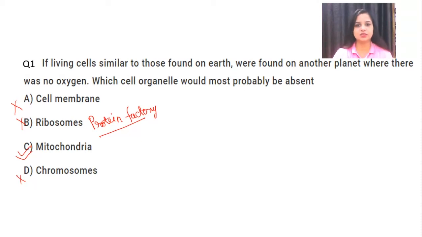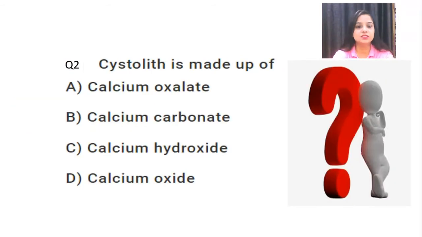Okay, so I think this question is clear to you. Let's move towards the next question. Cystolith is made up of. That is a completely basic question. If you have the knowledge of cystolith, only then you can answer about that. You cannot mark any guesses here. Calcium oxalate, calcium carbonate, calcium hydroxide, calcium oxide. So for this question I have to teach you about the cystolith. So let's have a look at cystolith.